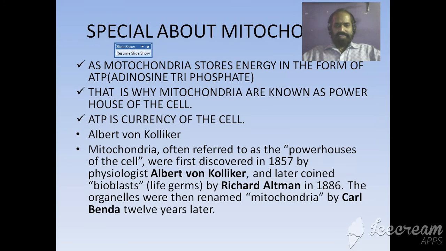Later, the name was coined as bioplast, means life germs, by Richard Altman in 1886. The cell organelles were renamed as mitochondria by Carl Benda 12 years later. So this is something more special about mitochondria.